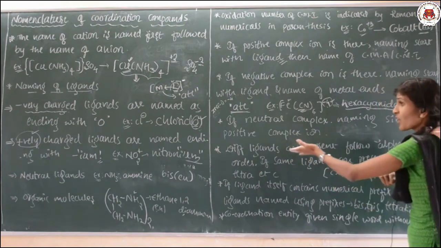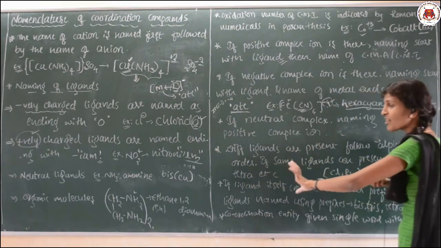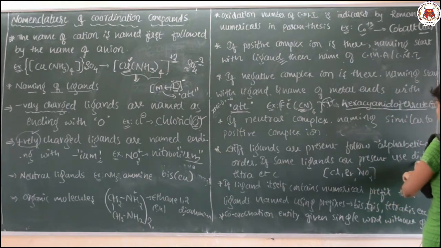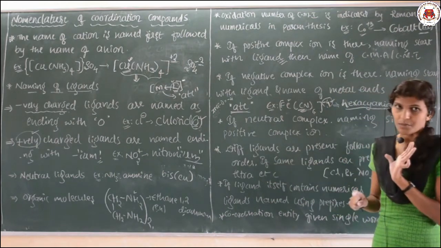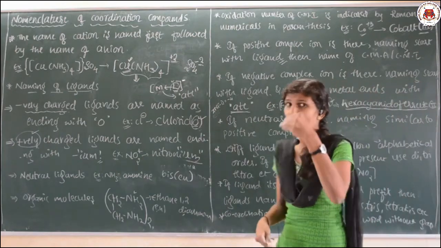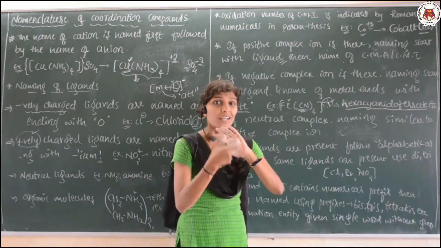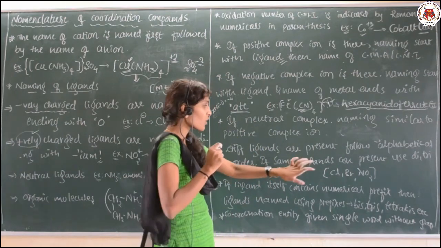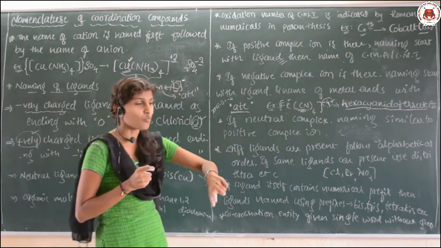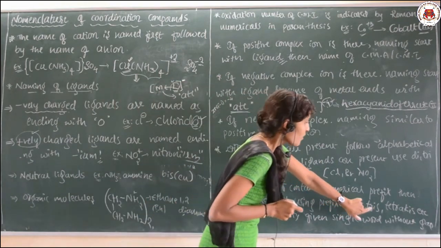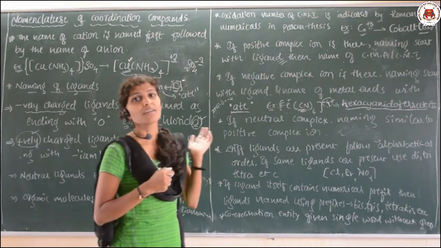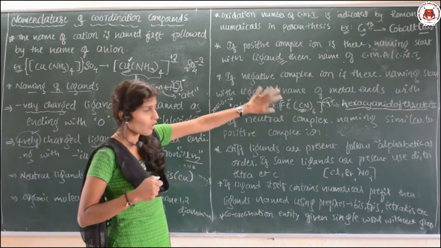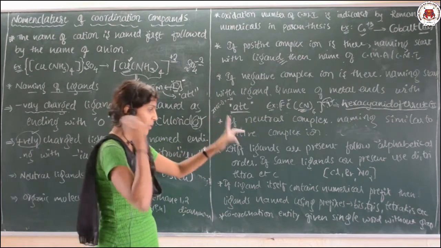If those are the same, during that time use words like di, tri, tetra, etc. Suppose the ligand itself consists of the terms di, tri, tetra, then you can go for the terms like bis, tris, etc. So while solving the examples, I will apply all these rules in the naming of certain examples.